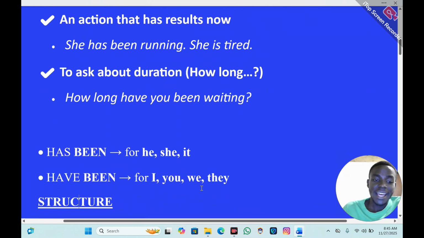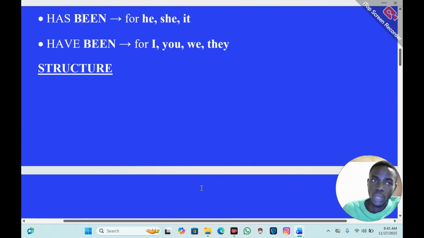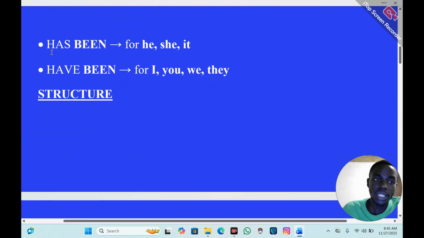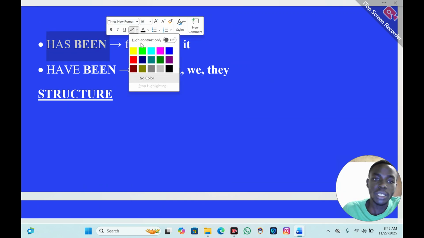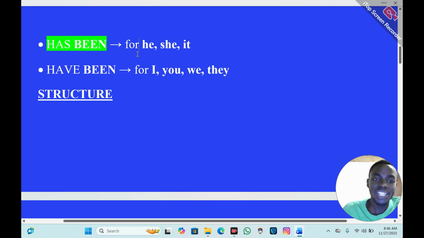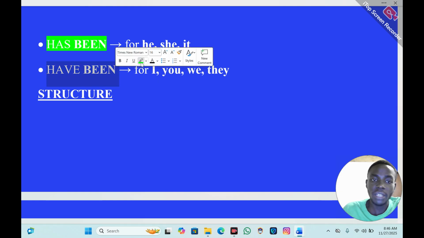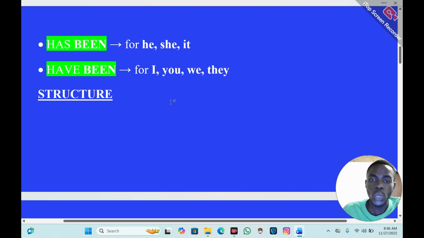So then we use has been for he, she, and it. So we say he has been, she has been, it has been. Then we use have been for I, you, we, they.